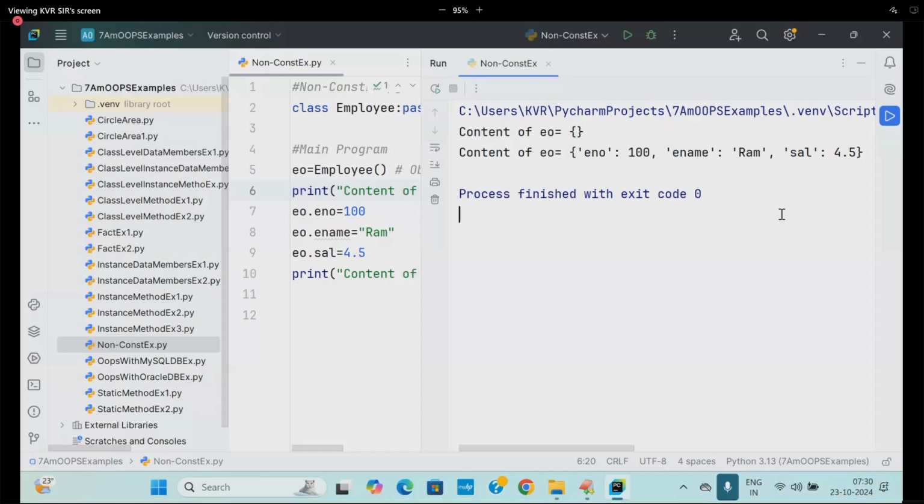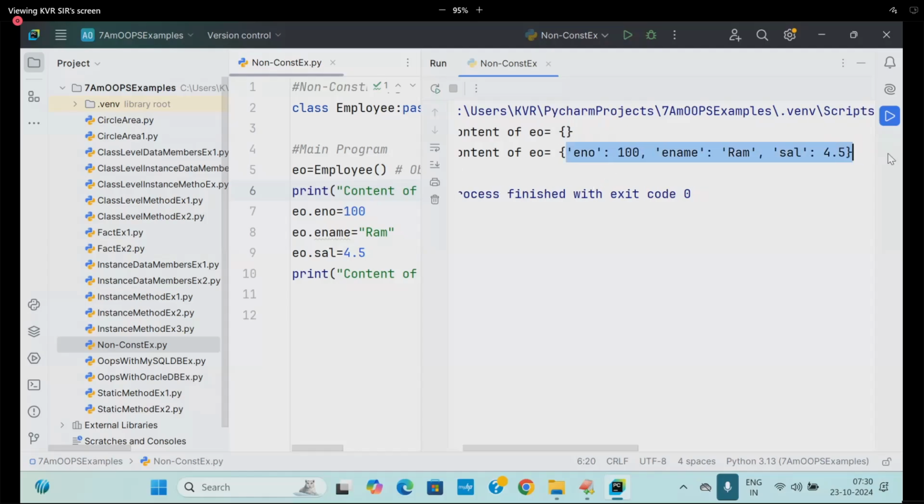At this stage you have to understand that in the beginning the object is empty. Later we are placing the data in the object. I don't want this two-step procedure. The moment an object is created, I want to place my data immediately. But here, first an empty object is created, and later we place the data explicitly. We don't want this. Whenever an object is created, I want to place my data.